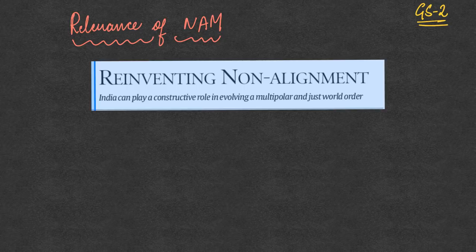But there is another school of thought which believes that NAM is definitely relevant even today, and it can still uphold the various issues and causes of the developing countries. India should revamp its NAM, and whatever its non-alignment movement credentials are, it has to uphold the causes of these developing countries as part of the new and revamped NAM. This is what another school of thought believes. So on this we have already discussed a lot of content. I think we have also discussed a question on this.